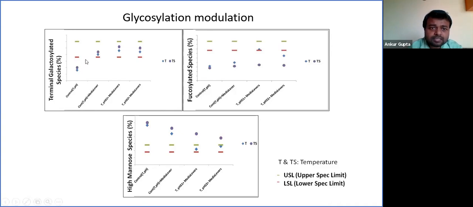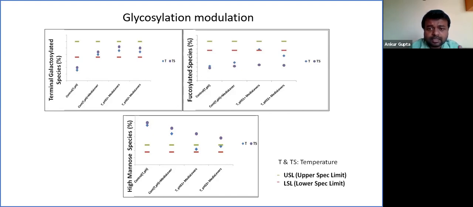All these same conditions were also run at different temperatures, to check if a change in temperature brings any desired effect. With a change in temperature, there was an effect, but it was not bringing any significant effect in terms of galactosylation level. So this is an example where, by using media and process levers, we were able to modulate galactosylation species.